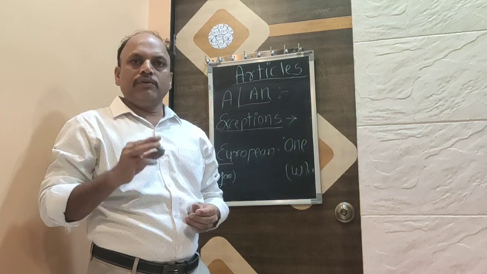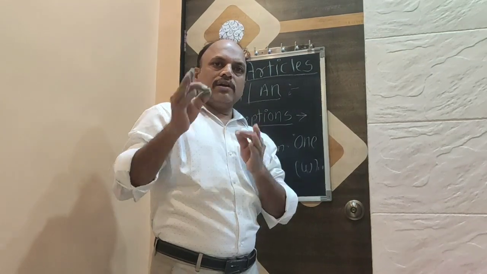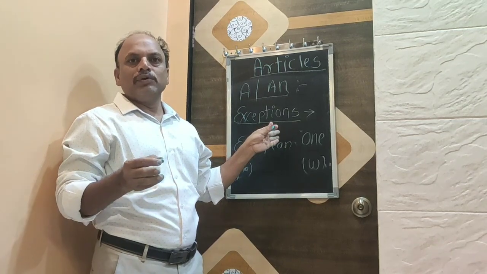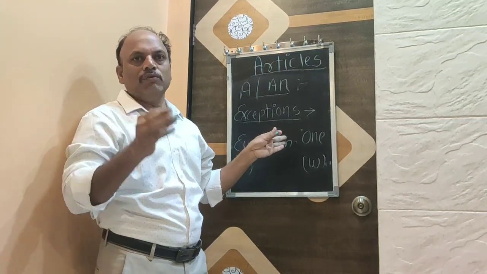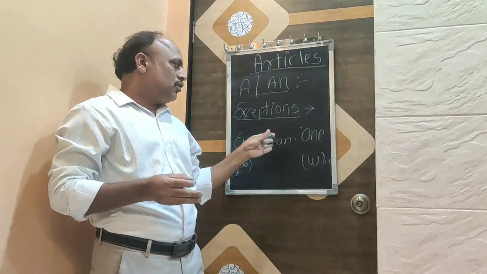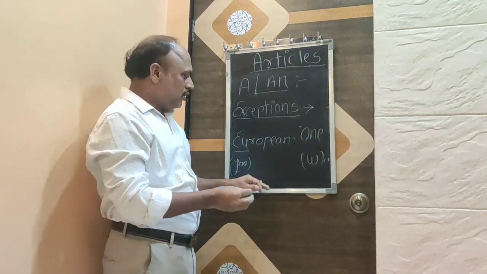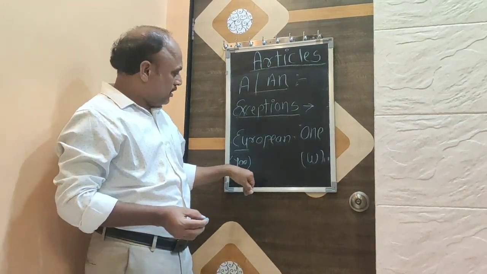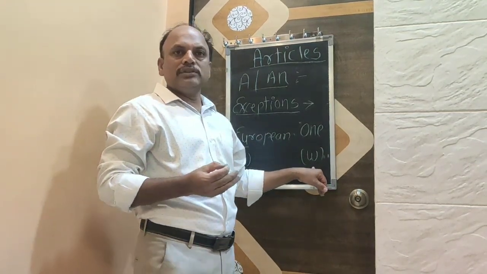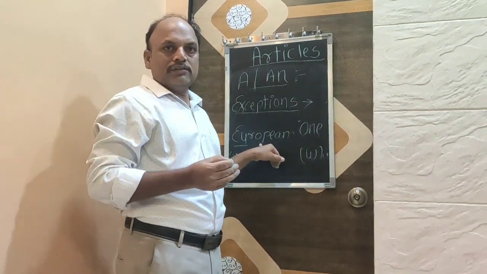Friends, there is one very important thing which we have to keep in our mind for our lifetime: an is used before vowel sounds. But there is an exception. The words which have the sounds of consonants, like U, meaning "yoo", and the sound of consonants like W. For example, here I have written European.